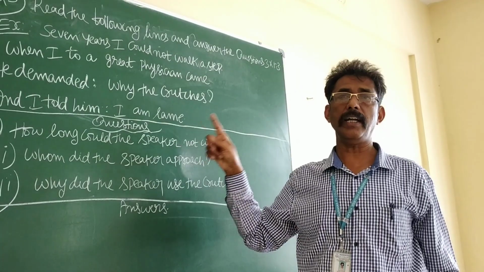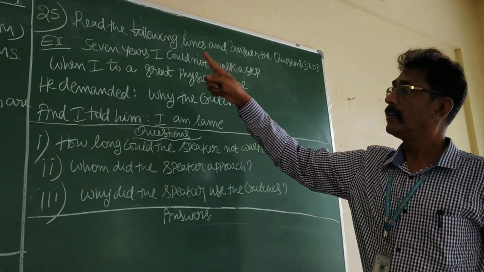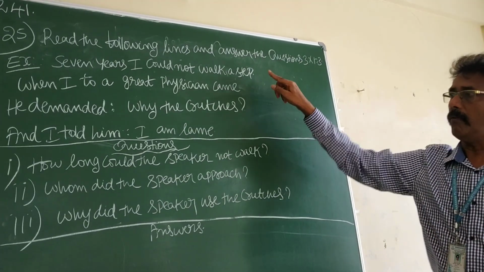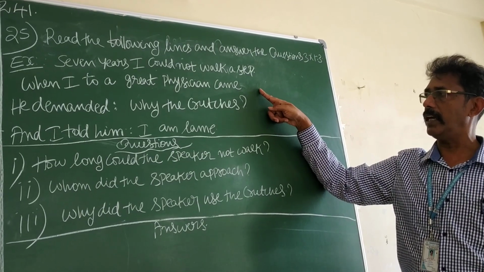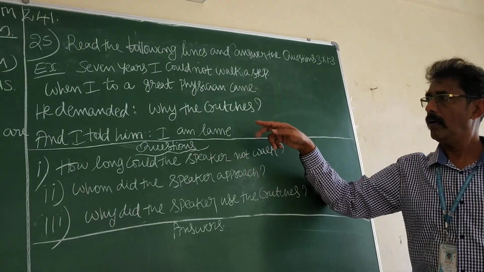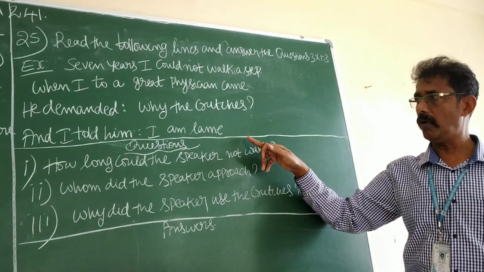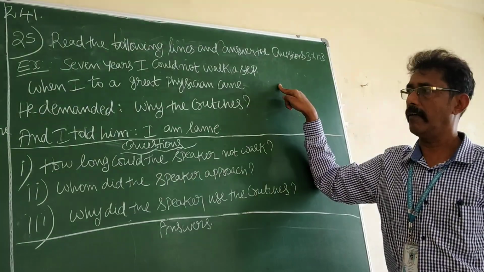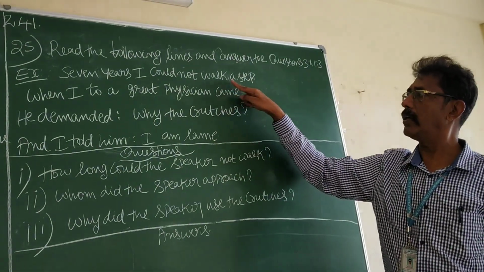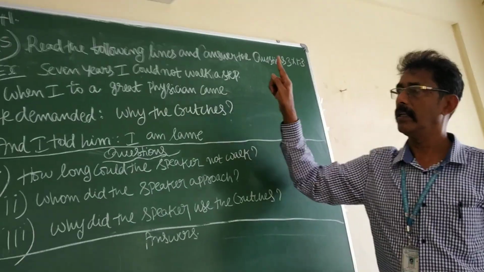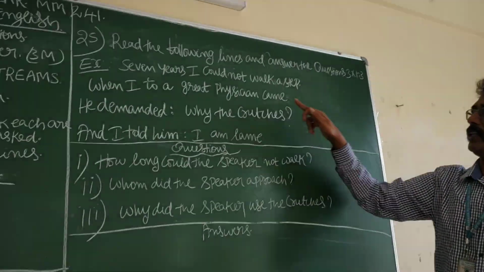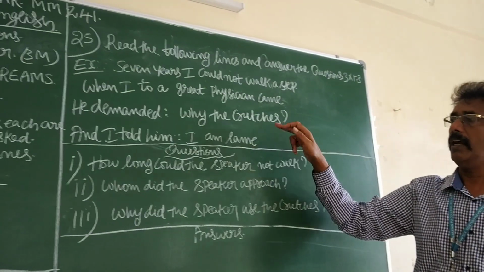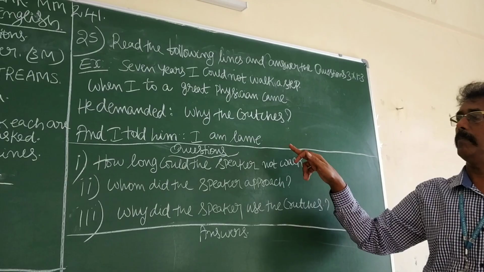Every question will be difficult, but all questions will become easier when you follow the rules and regulations, when you can understand the teaching. Now, 7 years I could not walk a step. When I to a great physician came, he demanded why the crutches, and I told him I am lame. Once more. Example 1. 7 years I could not walk a step. When I to a great physician came, he demanded why the crutches, and I told him I am lame.